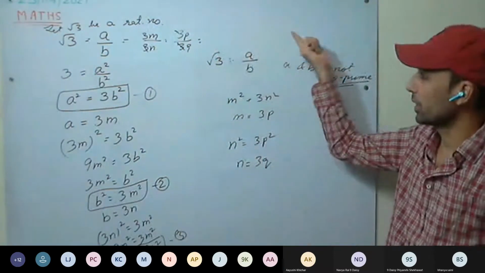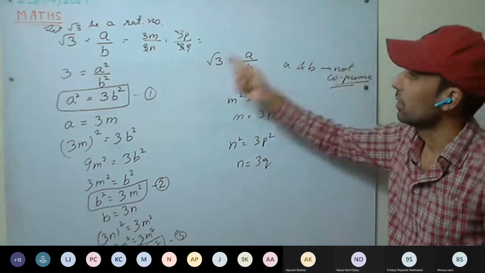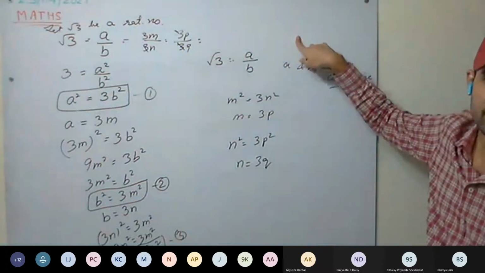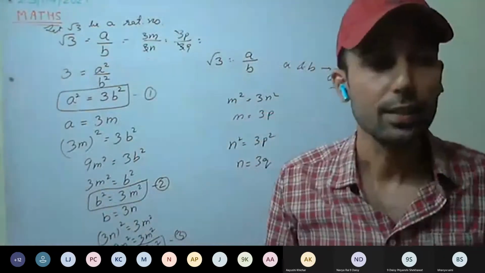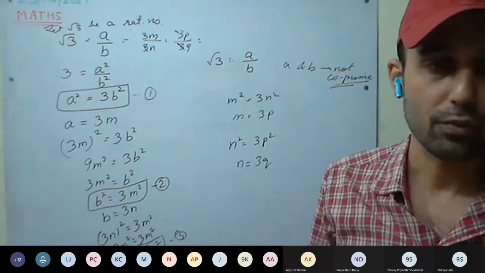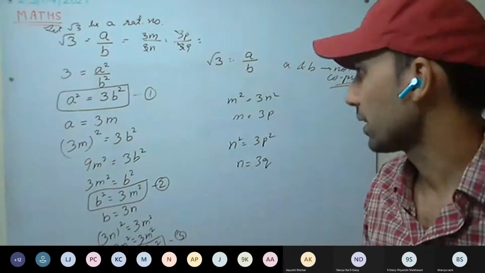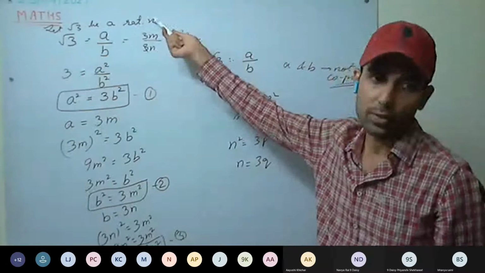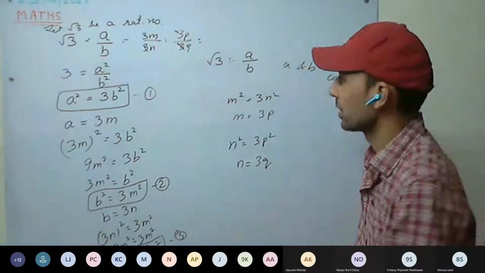It will go on indefinitely. We keep on cancelling 3, but there is always a common factor of 3. Therefore a and b are never going to be co-prime. There will always be some prime factors that never cancel. So whatever we supposed is wrong. It is contradicted, and therefore root 3 is an irrational number.